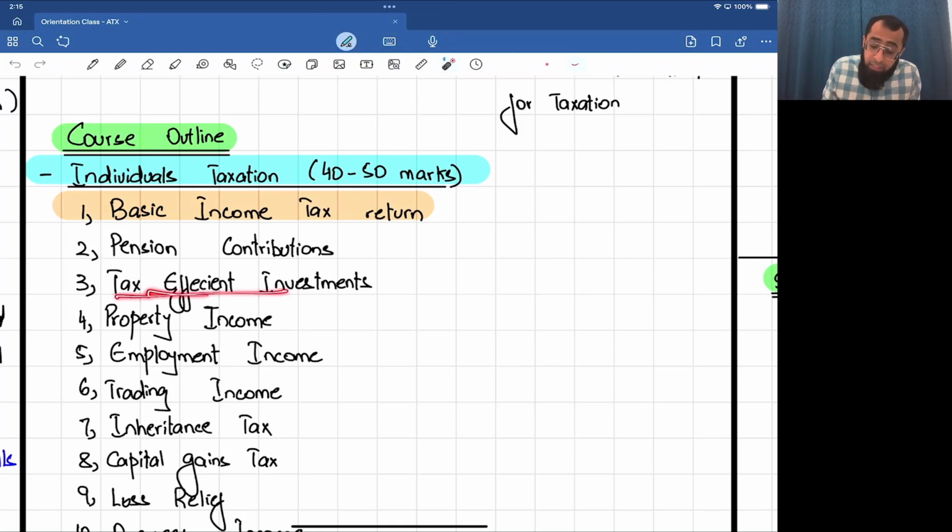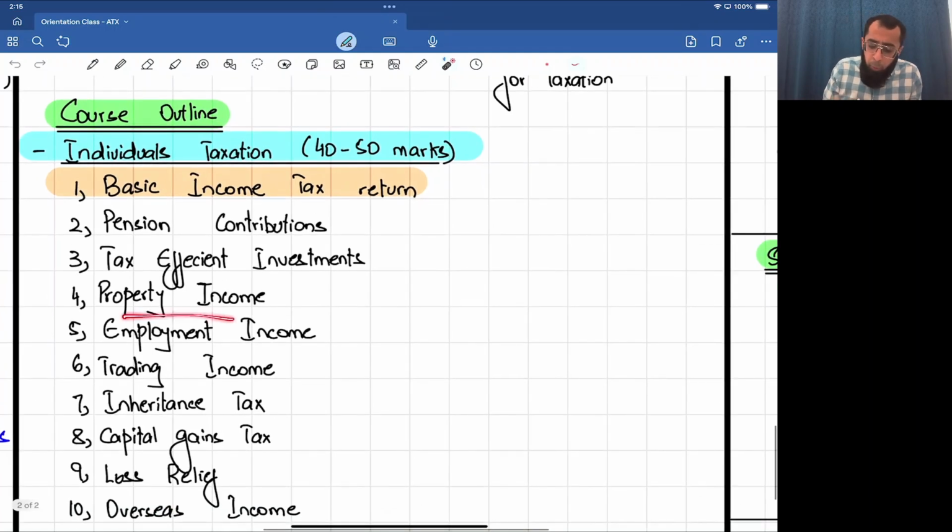Then there are some tax efficient investments, some types of investments in small companies in which you get tax reliefs. Obviously, that is all a very detailed discussion, like venture capital trust, seed enterprise investment scheme. That is a very detailed debate which we will be looking at. But obviously today we can't talk a lot on that.